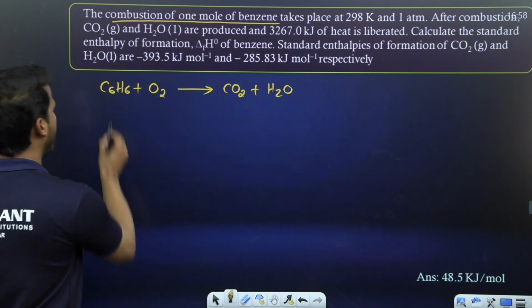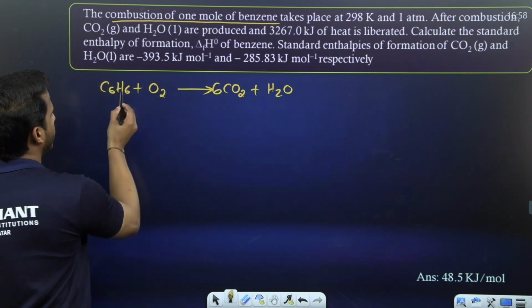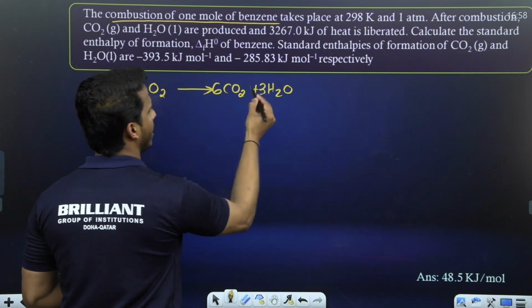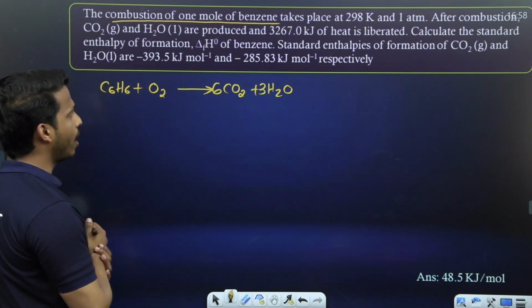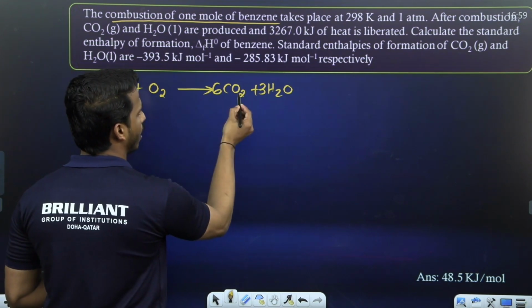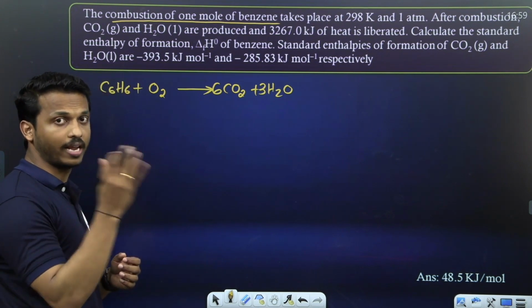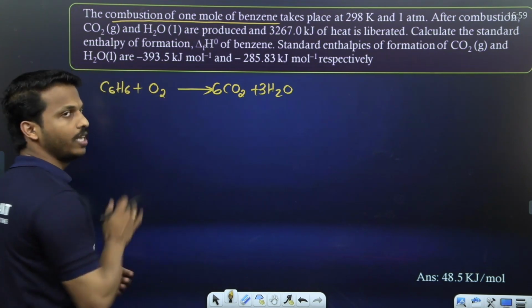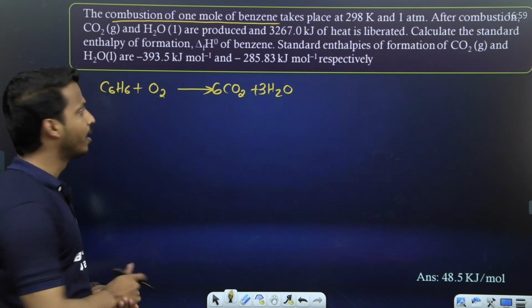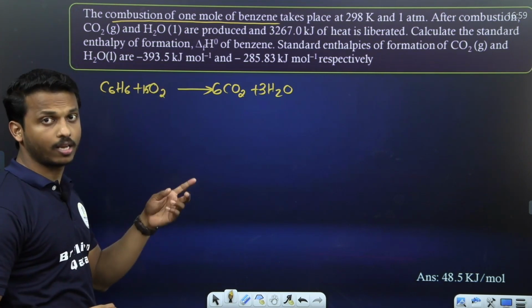Here 6 carbon, so 6 CO2. Then 6 hydrogen, so let me write 3H2O, so 6 hydrogen. Now only oxygen remains to balance. 6 into 2, 12. 12 plus 3, 15 oxygen on the right side. Only 2 oxygen on the left side. What to write? If I write 15, 15 into 2, 30 comes.